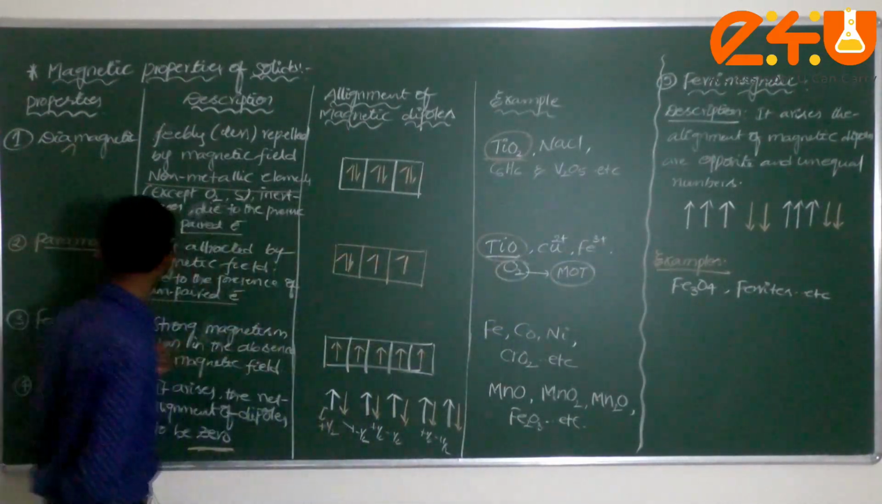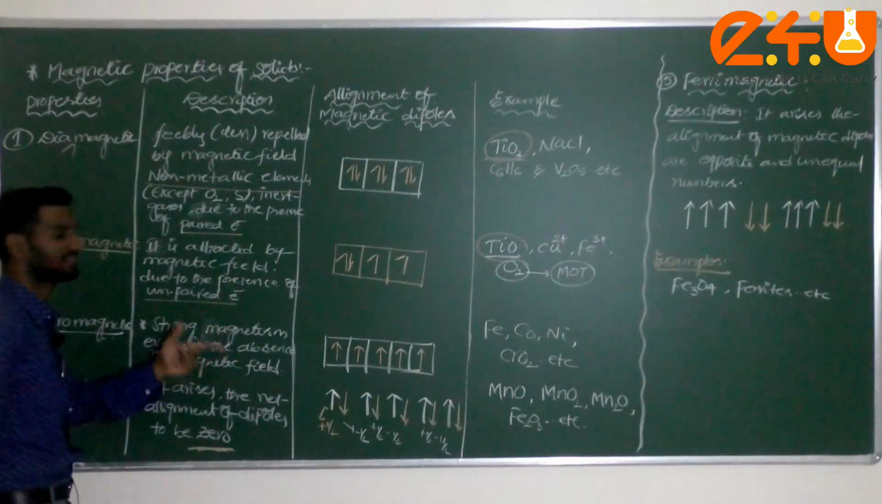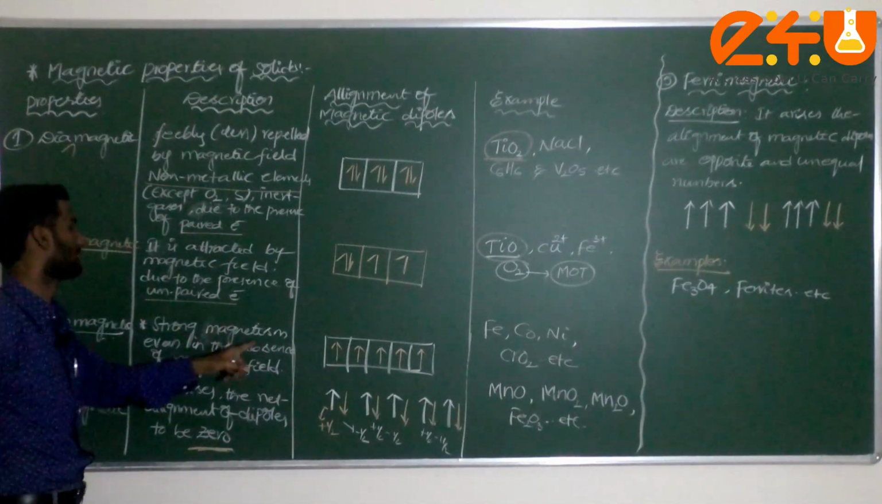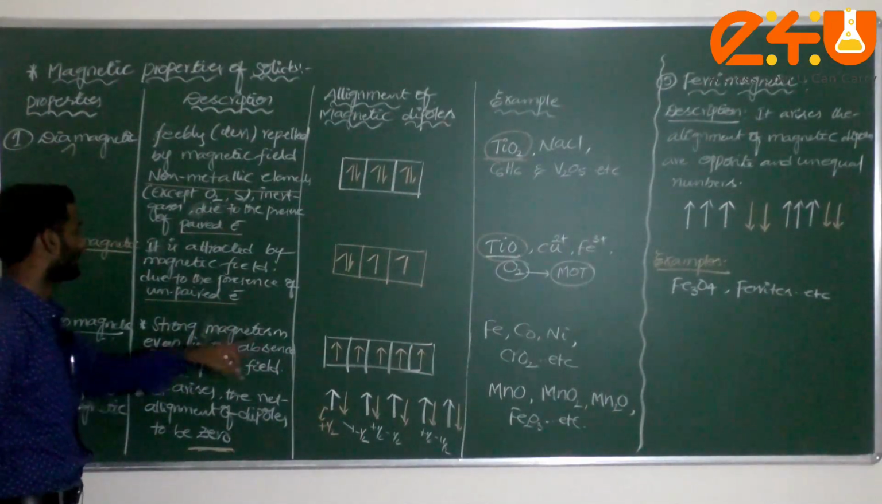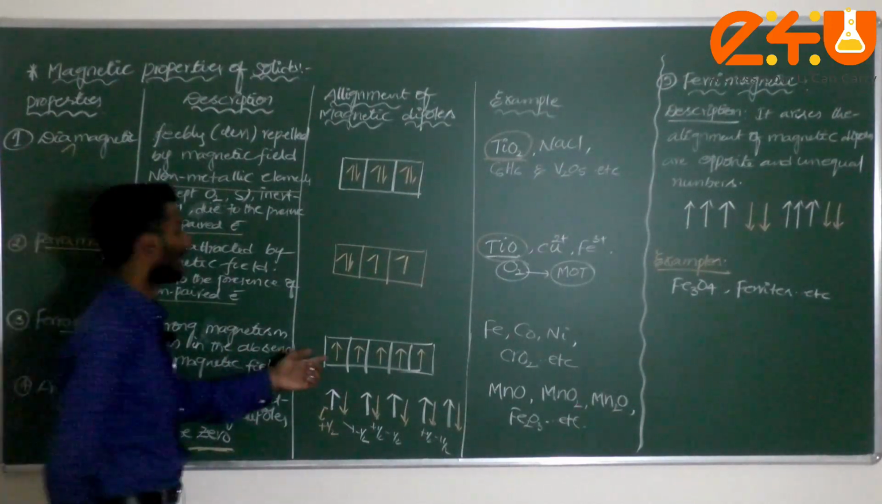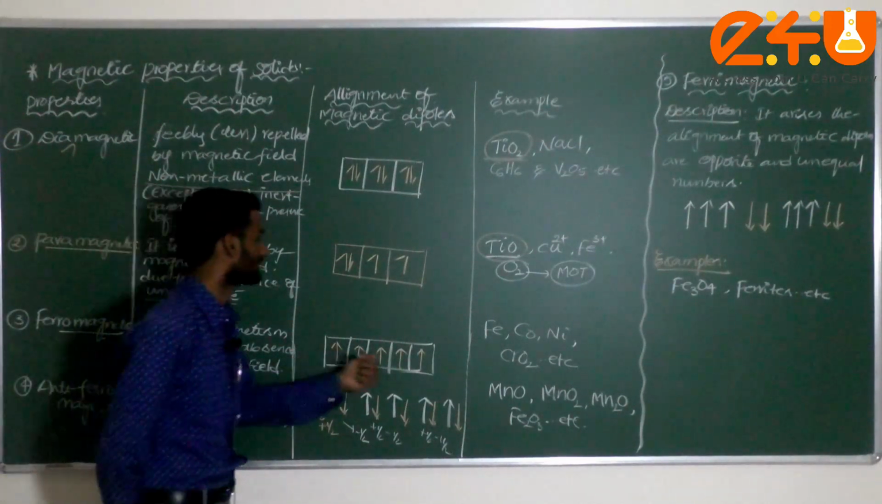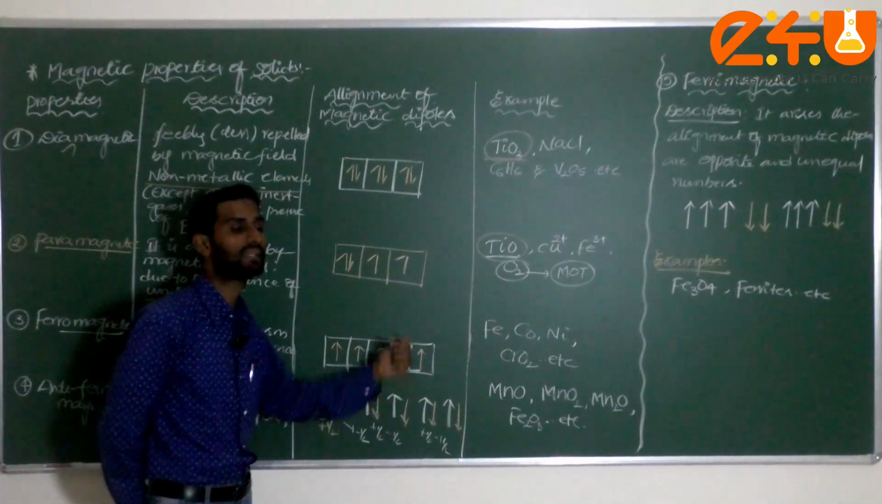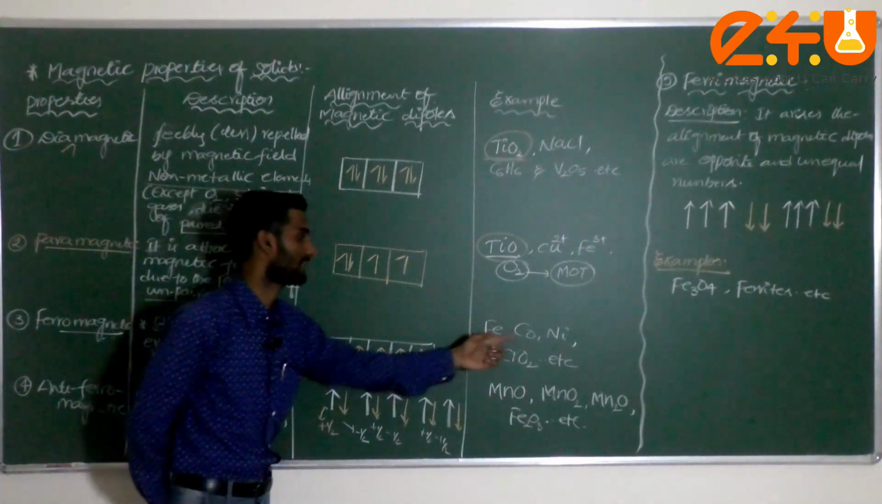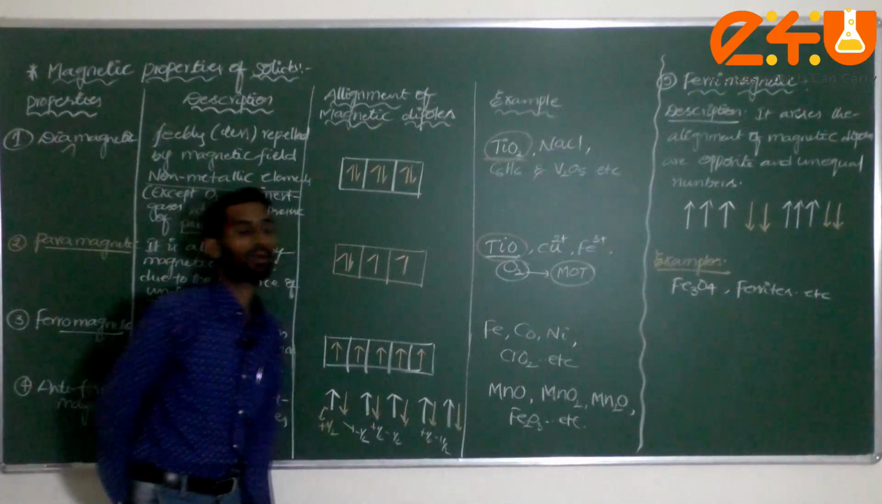Next one, ferromagnetic, a strong magnet. In general it shows strong magnetism even in the absence of a magnetic field. How? Due to the presence of what, dear student? The alignment of magnetic poles is in the same direction. Examples: iron, cobalt, nickel, CrO2 and so on.